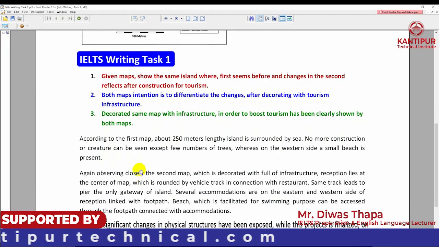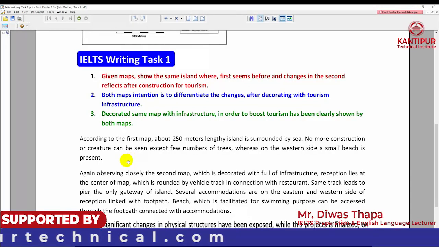Here you can see in the question, they clearly state that the question has requested us to give details. We are going to give details of the map. How many paragraphs are appropriate to give detail? This might be the question for you. But remember that if you do it within 1 paragraph, it will be a complex paragraph, so there might be a chance to exclude or include things which are really necessary. So if you work with 2 paragraphs, it will be more comfortable for you while you are working with a map. Here on the first paragraph, I'm working with the first map.